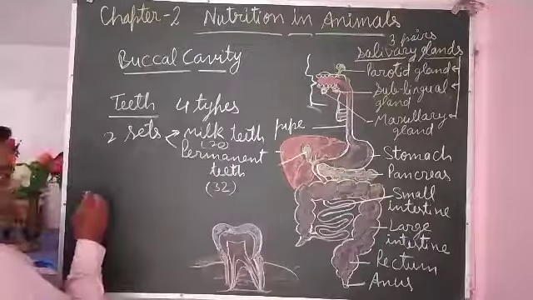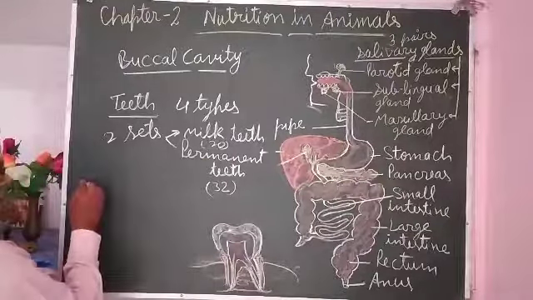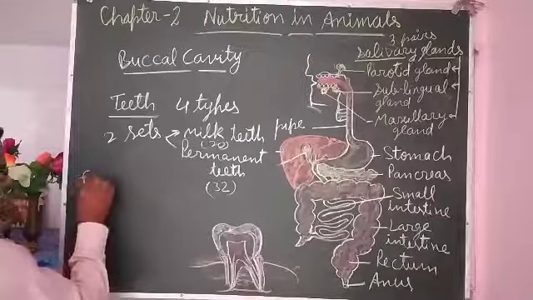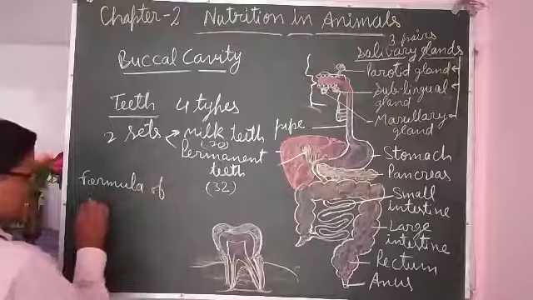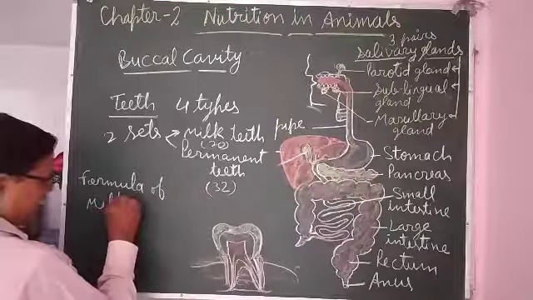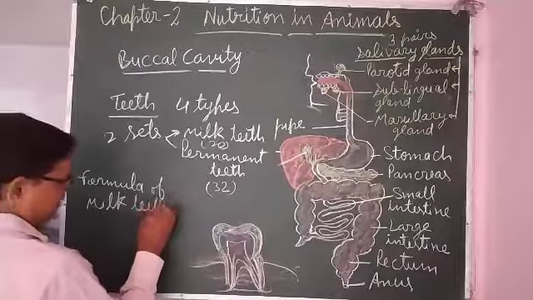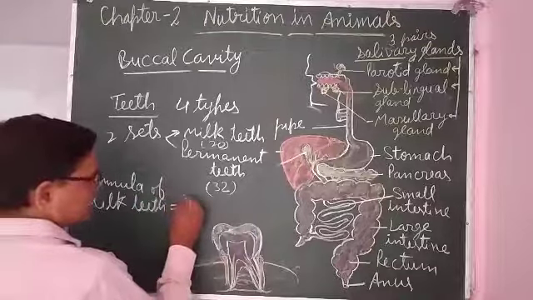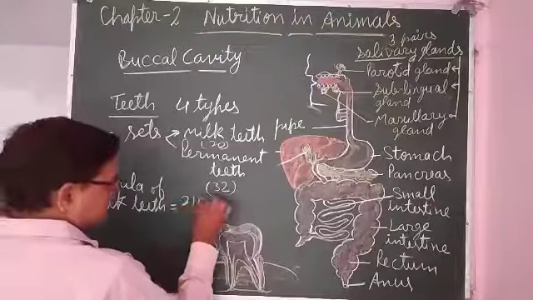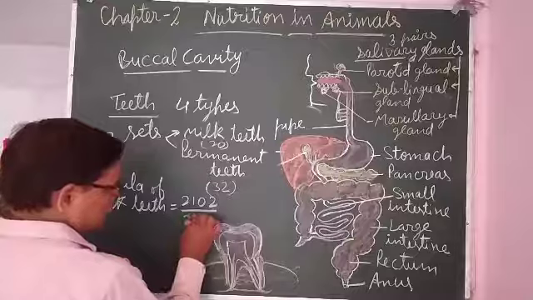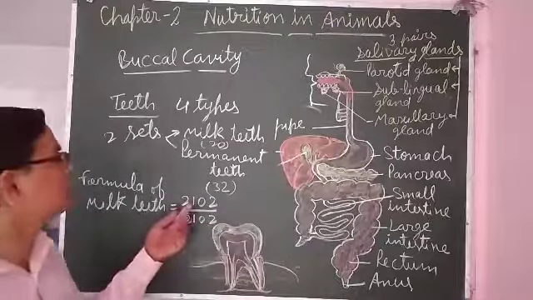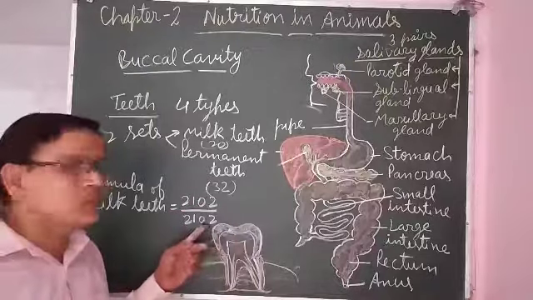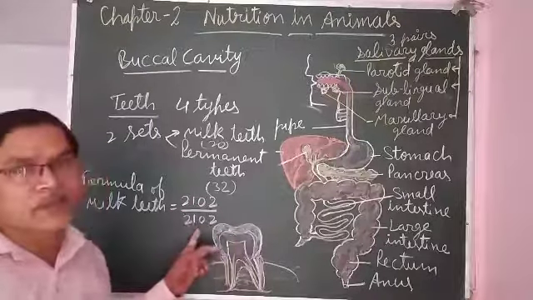The dental formula of milk teeth in human beings is 2102 upon 2102. This is the formula of milk teeth.